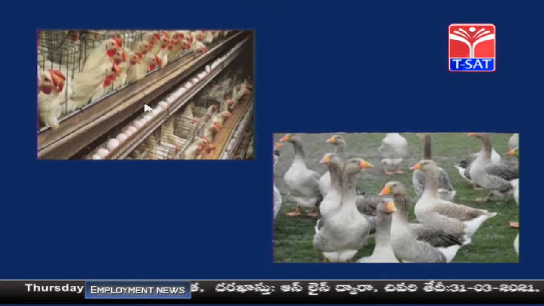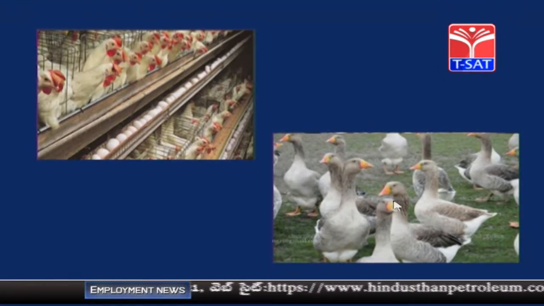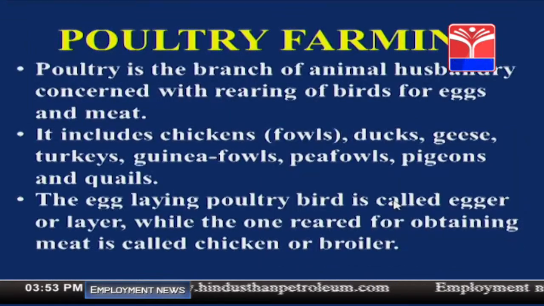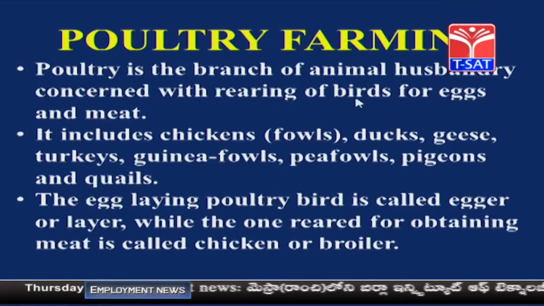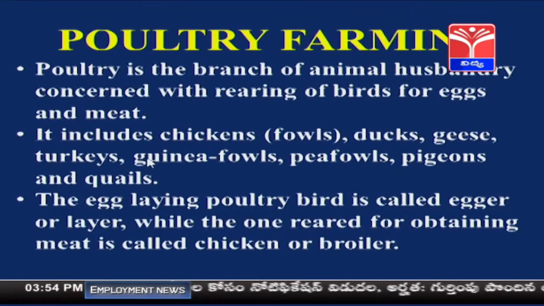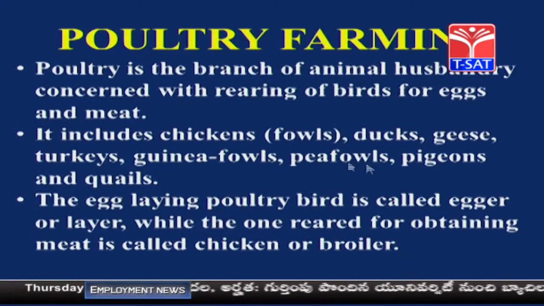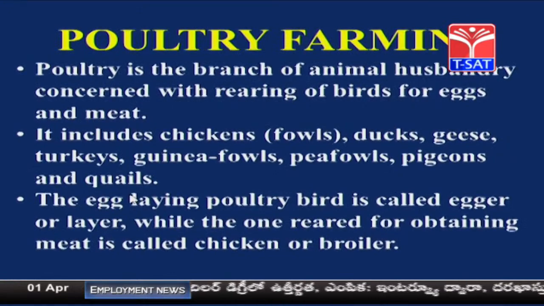See here, you can see the birds are grown: hens, ducks, different types of birds are grown here. Poultry is the branch of animal husbandry which is concerned with rearing of birds for eggs and meat. What does it include? It includes chickens, ducks, geese, turkeys, guinea fowls, peafowls, pigeons and quails. And there are two types of products obtained from this. What are those? Eggs as well as meat.